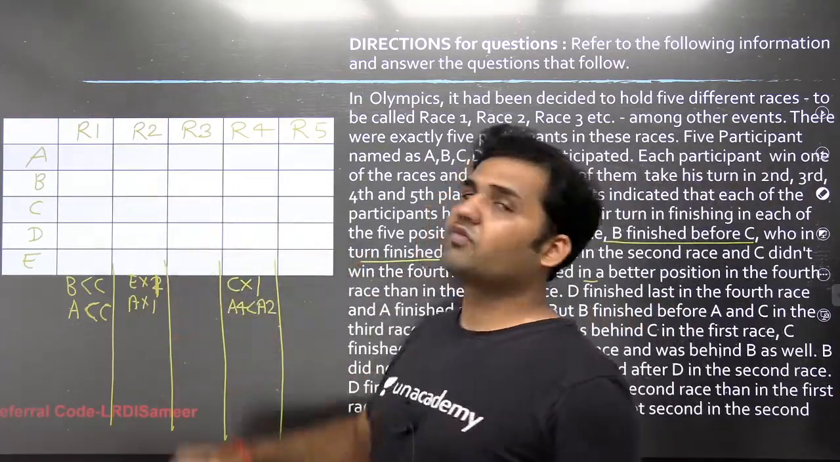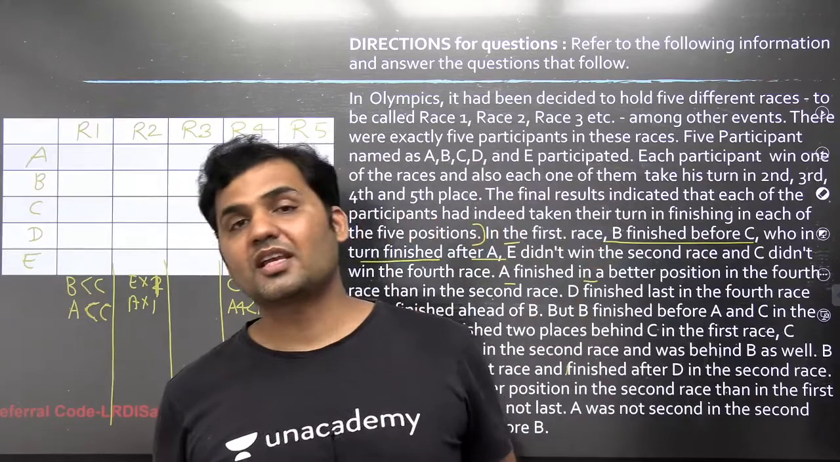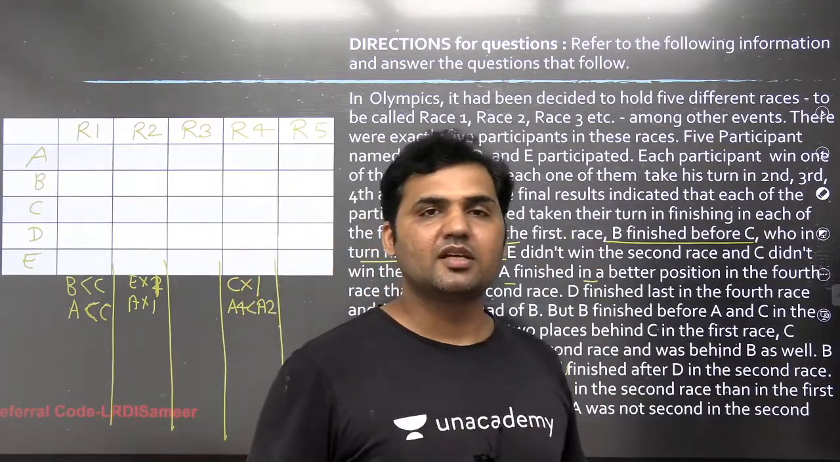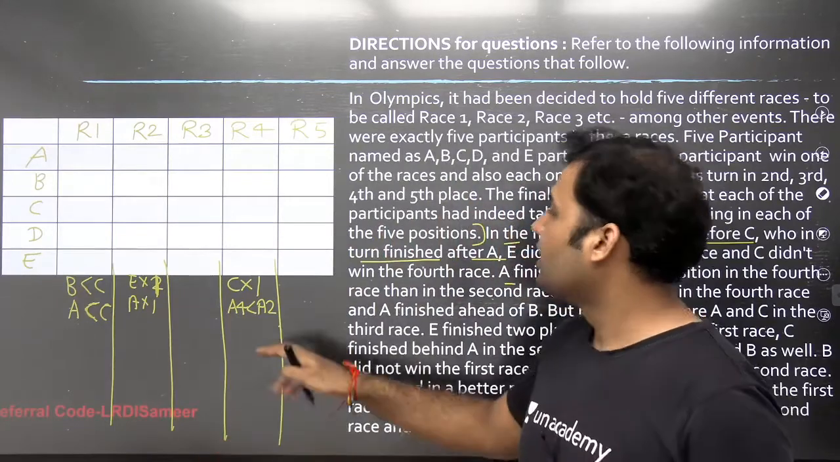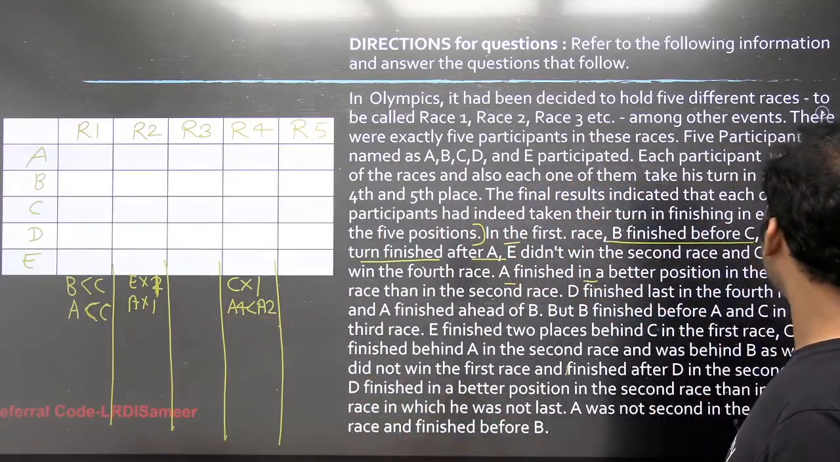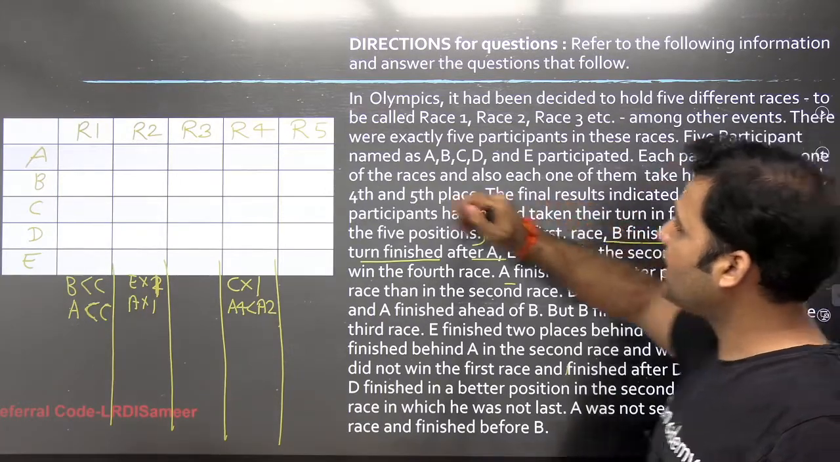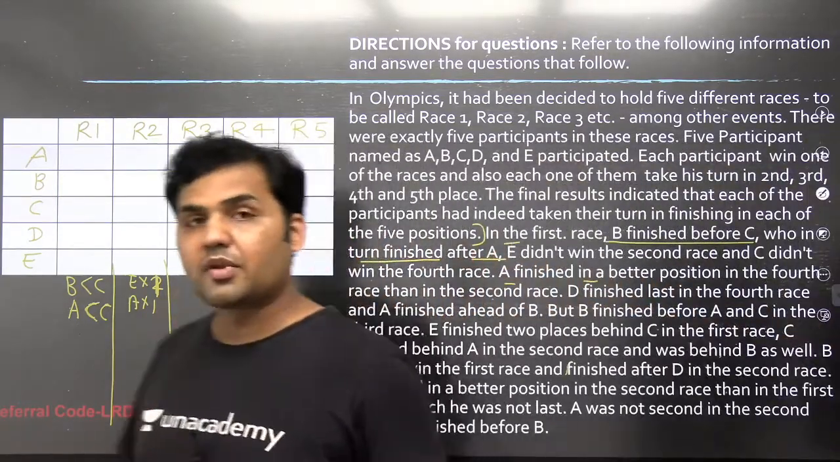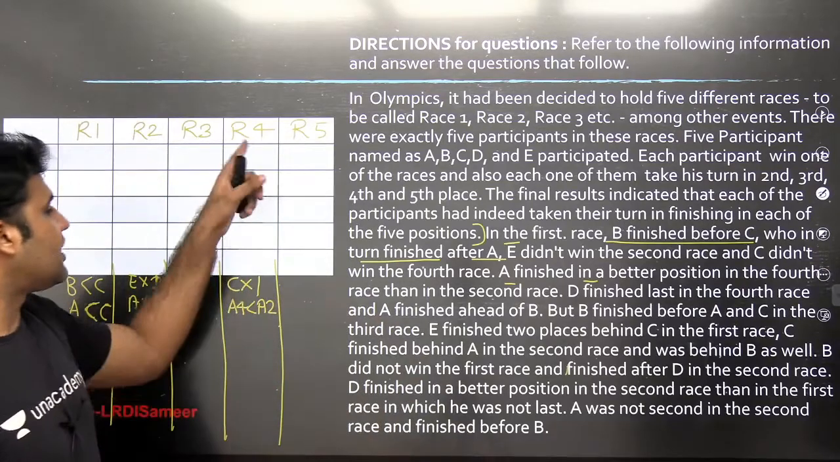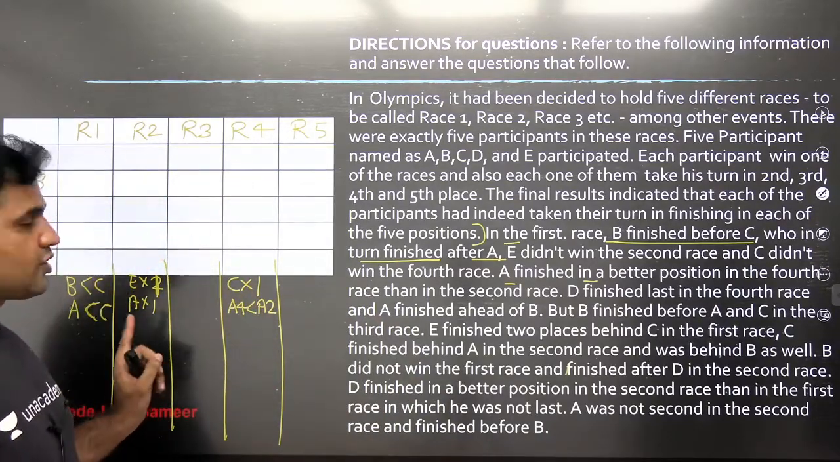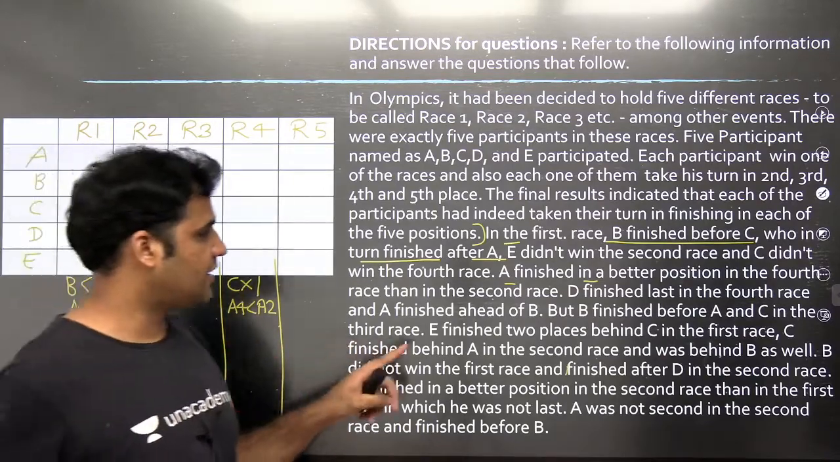Whenever you are reading the information, if there is some additional information that you can extract out of it, you have to note it down. This information is straight away telling you that the rank of A in race 2 cannot be 1, because the rank of A in race 4 is better as compared to the rank of A in the second race. So A cannot be 1 in the second race, right?